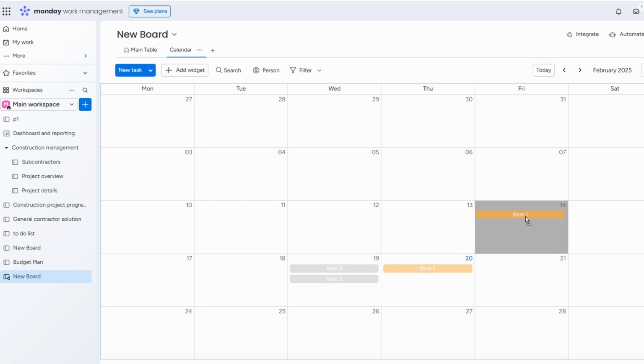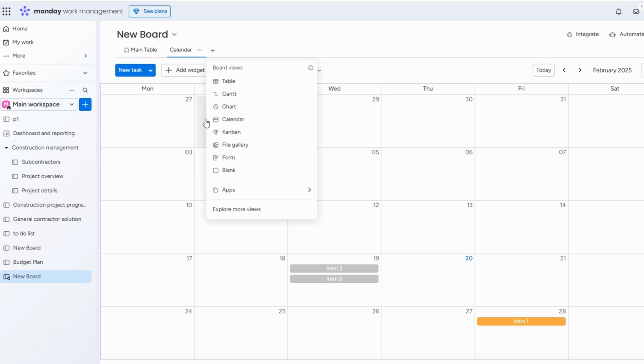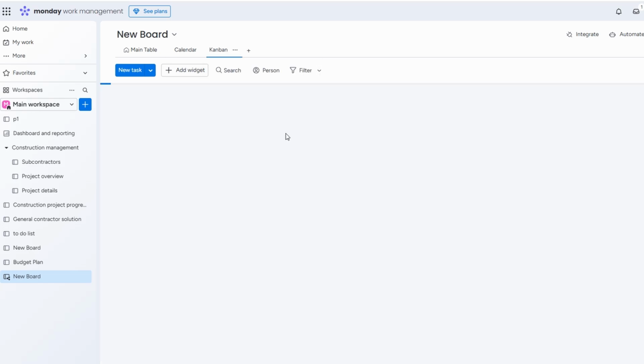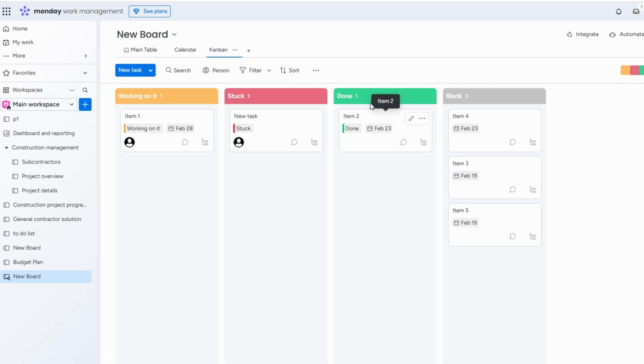But that's just one way to visualize your tasks. If you prefer a more structured workflow, you can switch to the Kanban view. This format displays your tasks as cards in different columns based on their progress, such as not started, ongoing, and completed. For example, if you're working on prepare a presentation, you can move it from not started to ongoing as you begin, and finally drag it to completed once it's finished. This method keeps everything super visual, helping you track tasks without feeling overwhelmed.